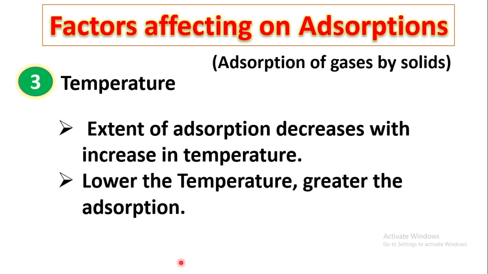Temperature. The extent of adsorption decreases with increase in temperature. Lower the temperature, greater will be the rate of adsorption. Now why does temperature affect the adsorption process? Because when you increase the temperature, the kinetic energy of the adsorbate, that is the gaseous molecules, will go on increasing, and the increase in temperature will lead to a change in the dimension of the gaseous molecule, which will hinder the adsorption over the surface of the adsorbent.